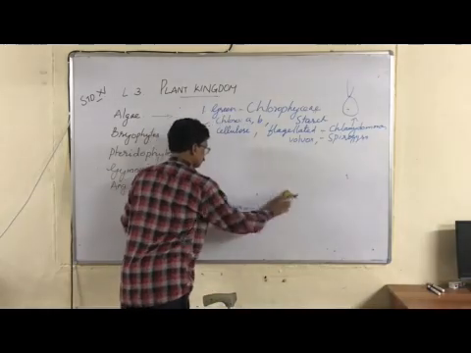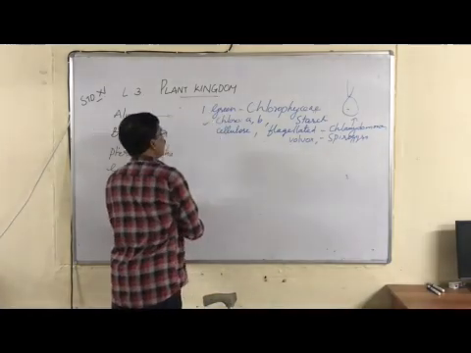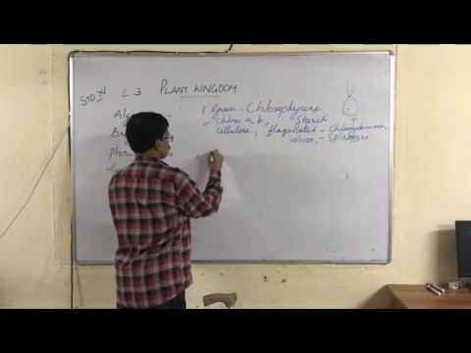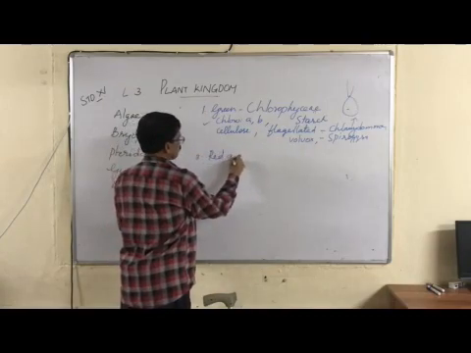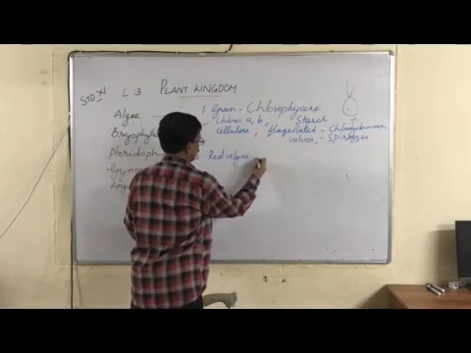Now red algae. Red algae is also called Rhodophyceae.